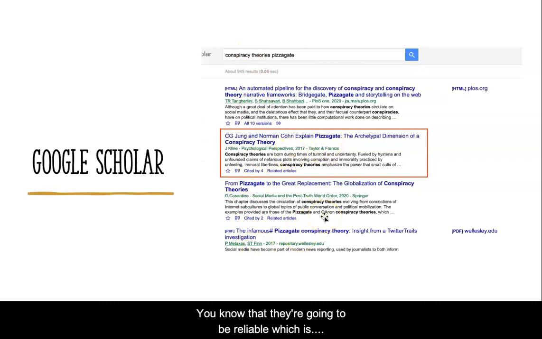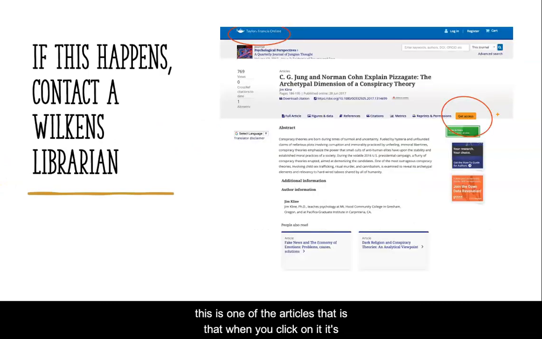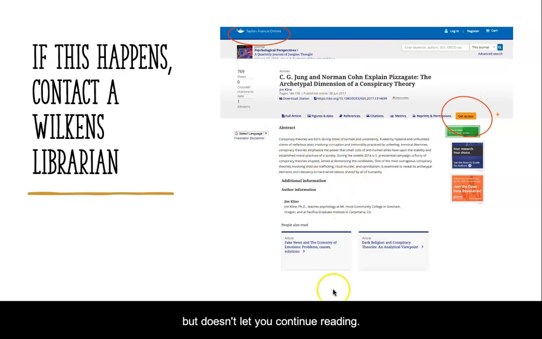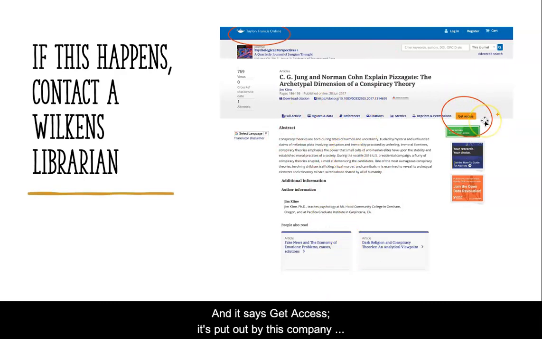So chances are they're going to be reliable. Sometimes they'll give you company websites that generate academic stuff, but usually it's going to be reliable. The one big drawback of Google Scholar is it's going to give you stuff that you have to pay for, or it's going to look like you're going to have to pay for. This is one of the articles that when you click on it, it's going to bring you to a page that shows you an abstract but doesn't let you continue reading. And it says, get access. It's put out by this company here.